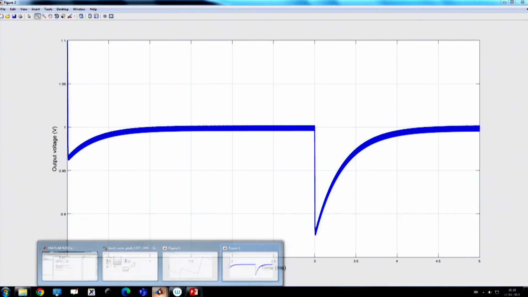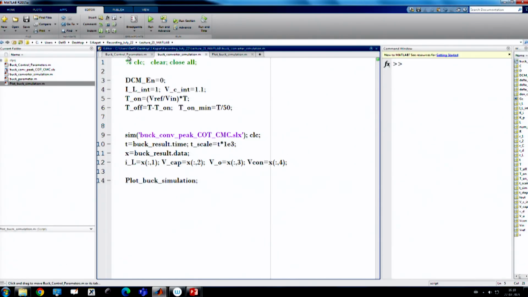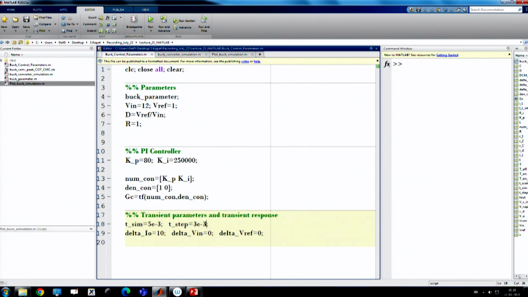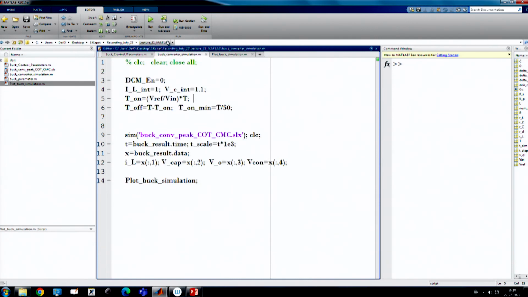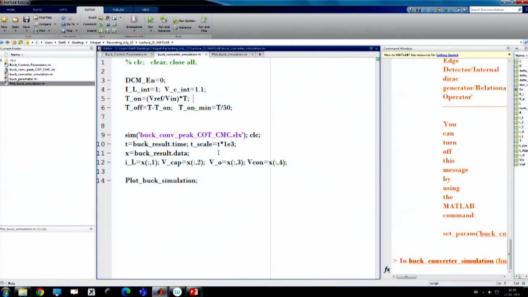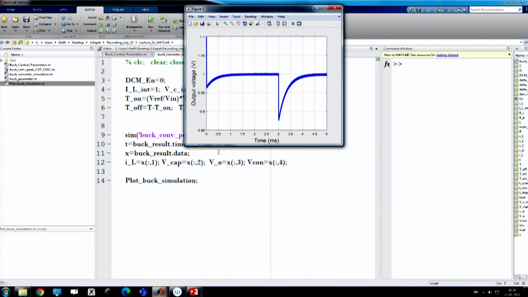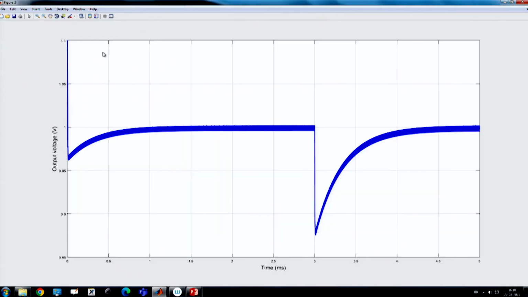So, if you want to consider a best case scenario, I want to shift the load step transient a little further to the right side, so that it does not coincide with my off time. If I shift it a little bit, I will show that the response can be improved significantly, because the delay can cause further undershoot, since your constant off time is not responding to that load transient. So, here if you see,